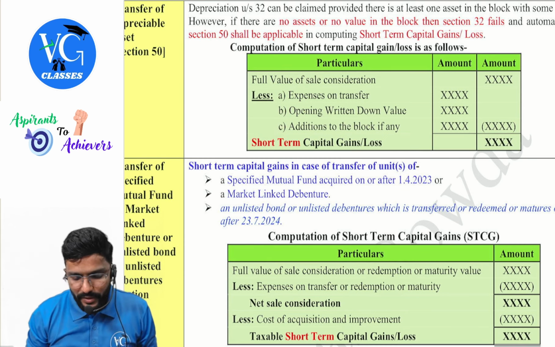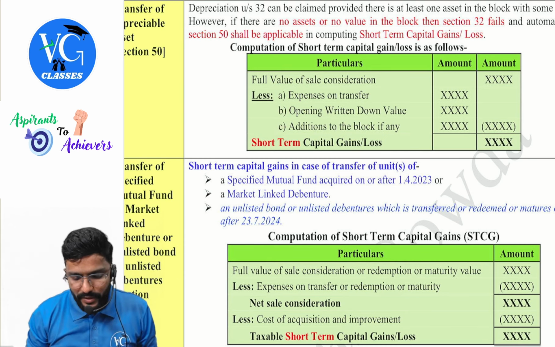It is always short term. Short term capital gain in case of transfer of units of a specified mutual fund acquired on or after 1st April 2023, or a market-linked debenture, an unlisted bond or unlisted debentures, which is transferred or redeemed or matures on or after 23rd July. How do we compute it?